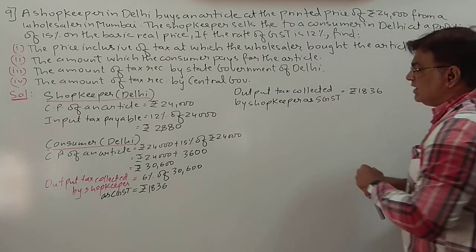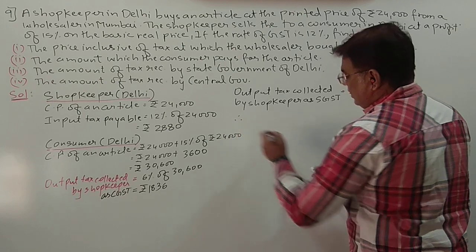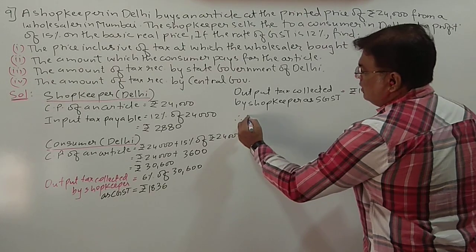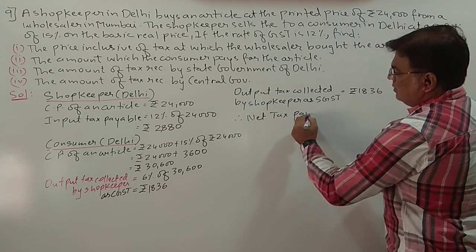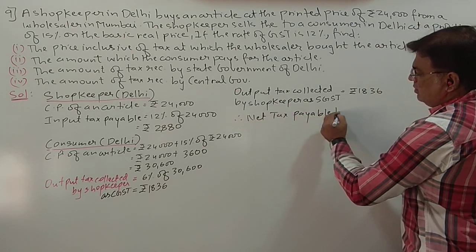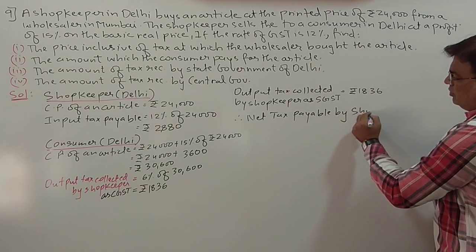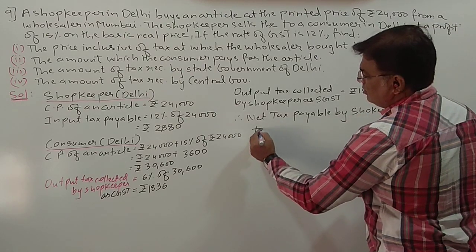So therefore we can write, net tax payable by shopkeeper to government.